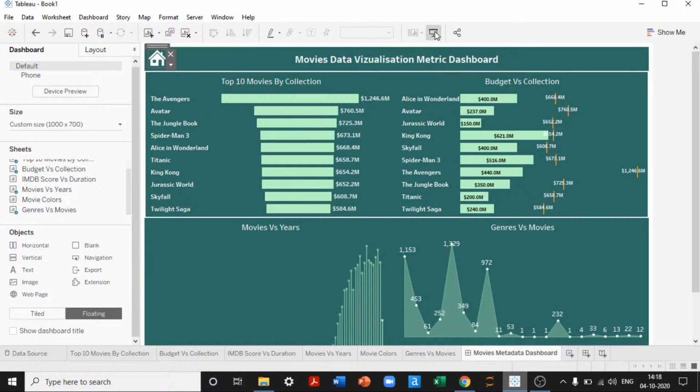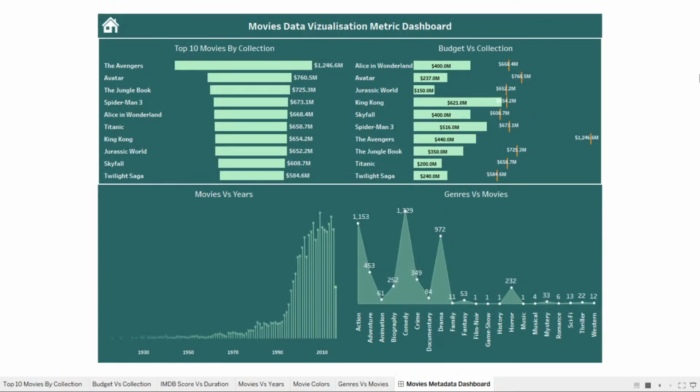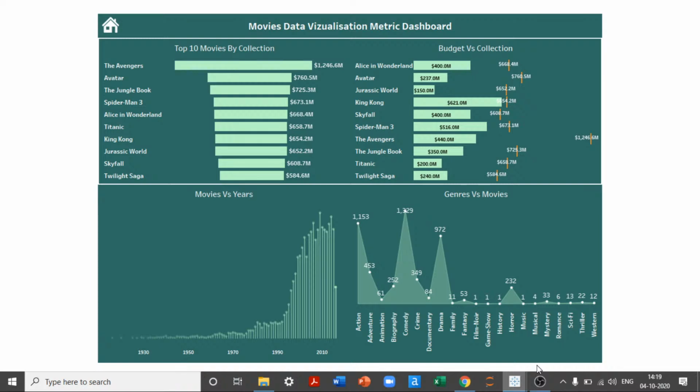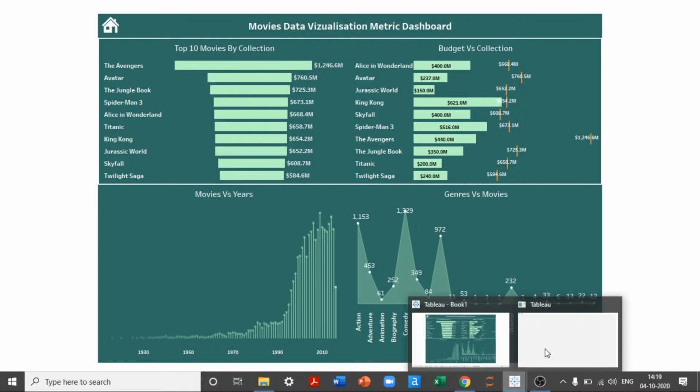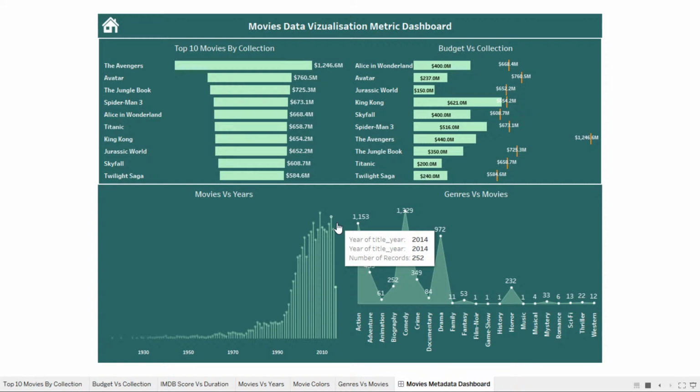So let's see the dashboard completely. We'll have a title which says movies data visualization metric dashboard, which has 4 different views. Generally, we can create multiple different views as well, depending on the requirement. Now, let me show you the dashboard that I've built over weeks. I've taken more than a week to build the dashboard that I'm going to show you now.